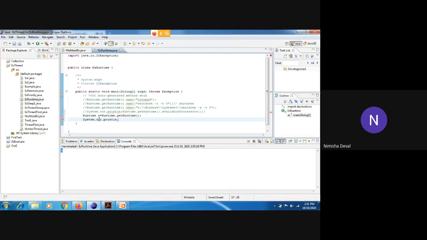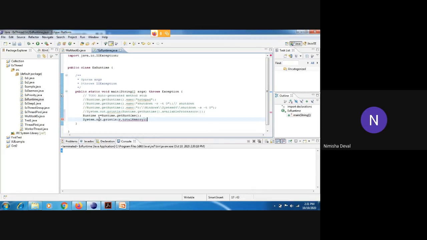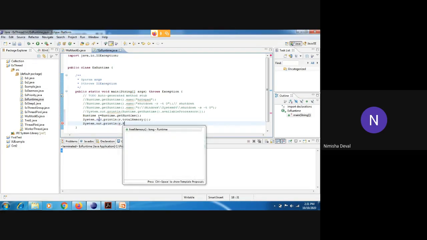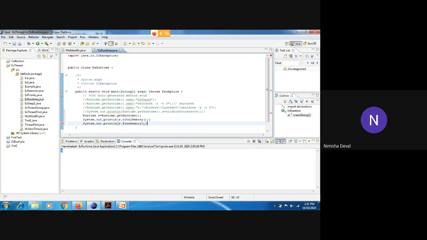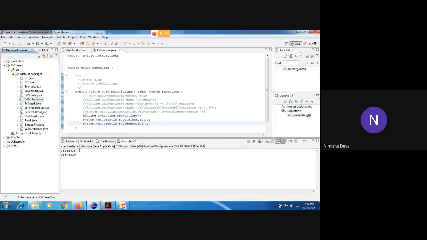In that you have to write first r.totalMemory, whatever memory is available. So it will show you how much memory is available. And the remaining memory you can see with the help of freeMemory. So it will display how much memory is free. Okay, so I will execute it. Okay, so this is my total memory and this is my free memory, which is present in bytes.